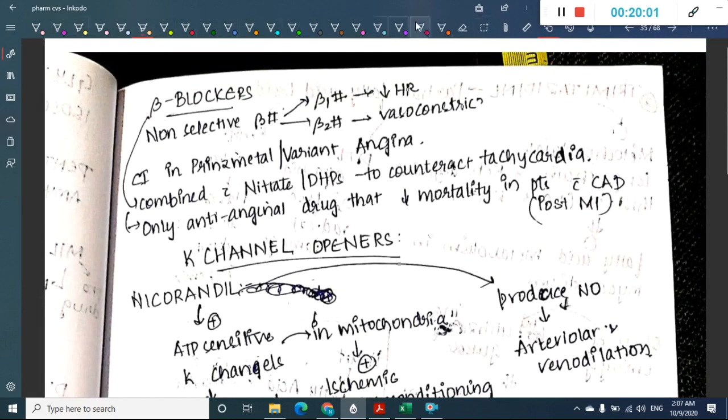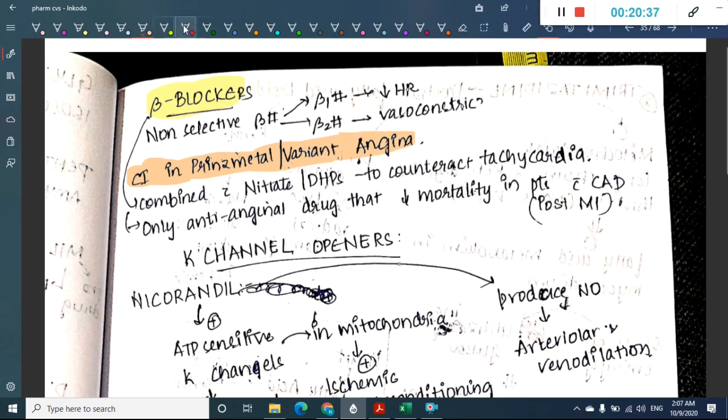Then we will learn a few points about beta blockers. In beta blockers we have non-selective beta blockers and selective beta blockers. Now in angina, which type of beta blockers can we use? We can use any type of beta blockers in angina, but these beta blockers are contraindicated in Prinzmetal or variant angina. But you can use them in normal stable angina, though not as first line.